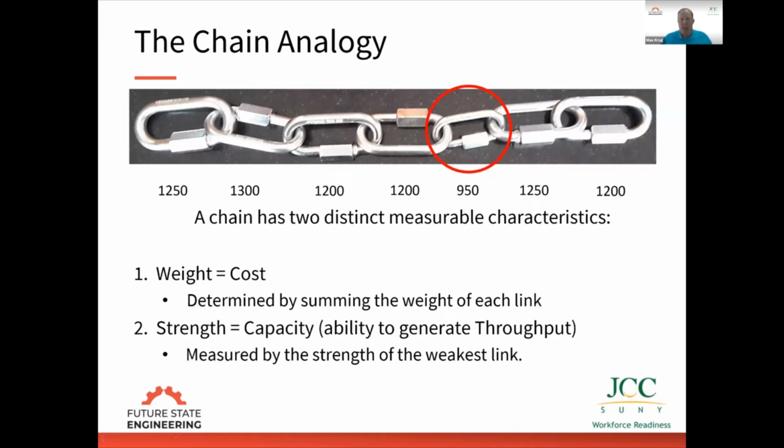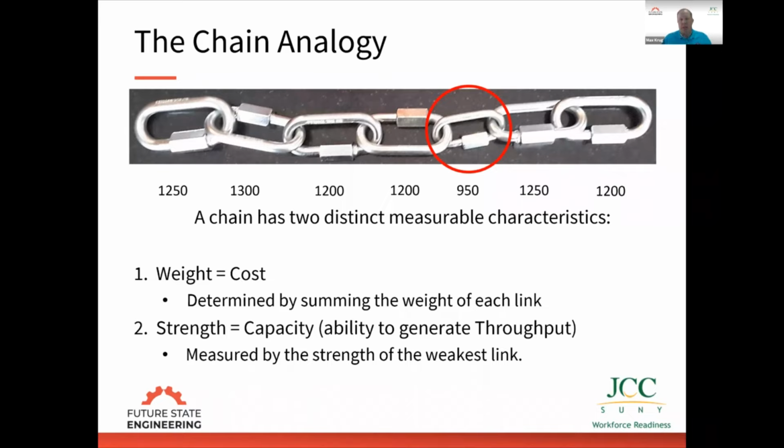Or I could find a new technology that has the same capability but is lighter weight. That would be bringing in a new technology in an area that's not the weakest link. It makes the chain lighter, but it doesn't make the chain stronger. All those activities are actions we can take to make the chain lighter, but they don't strengthen the chain.